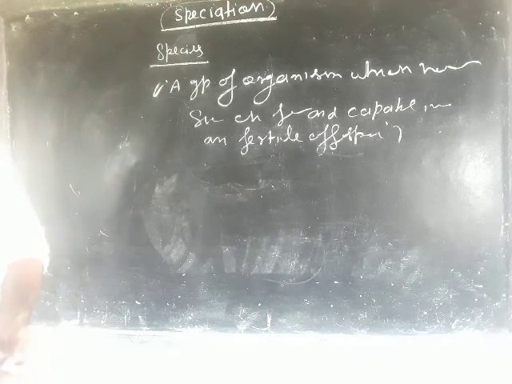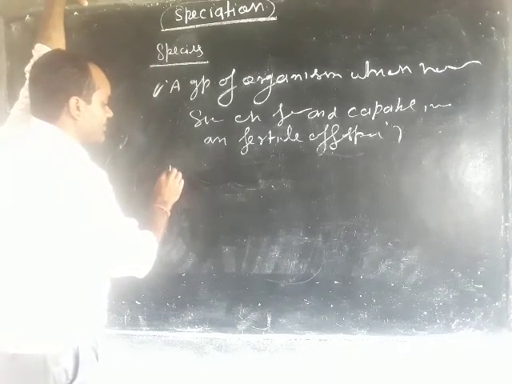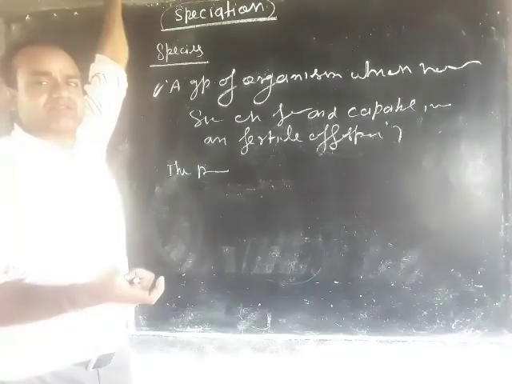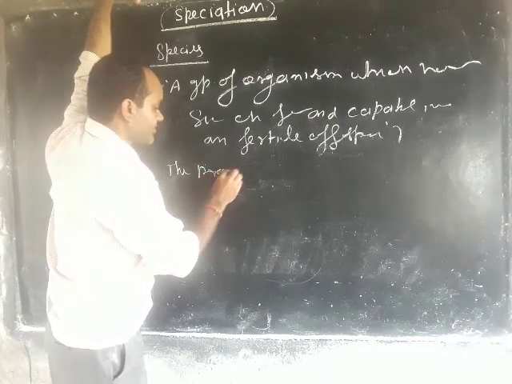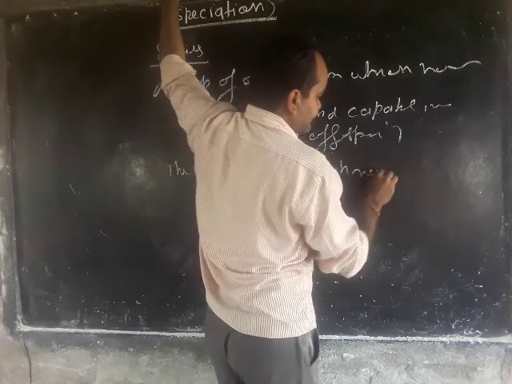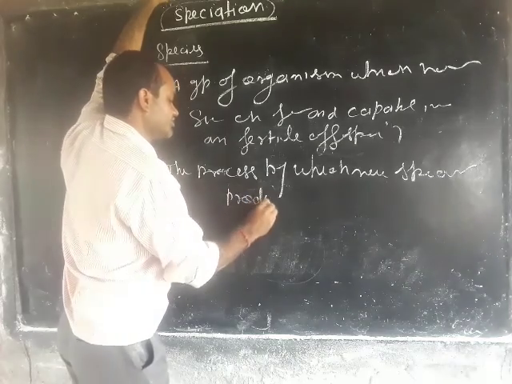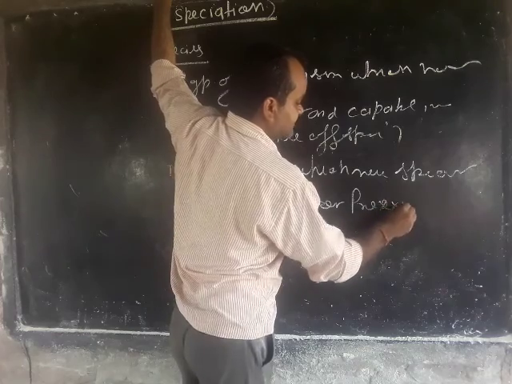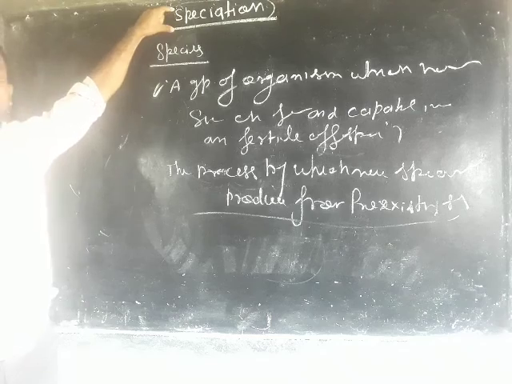The process by which new species are produced from pre-existing species is known as speciation.